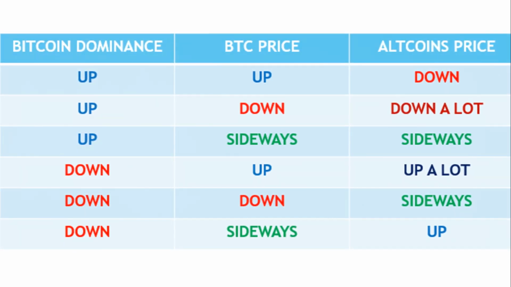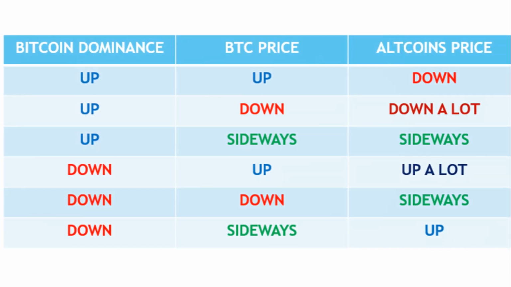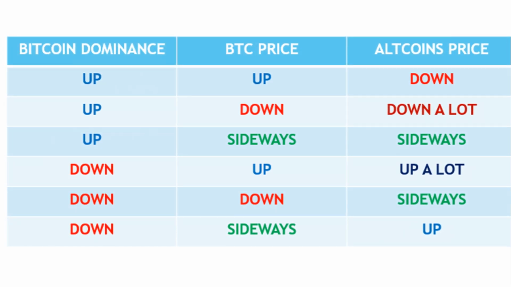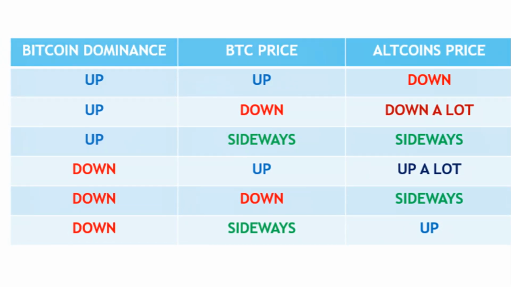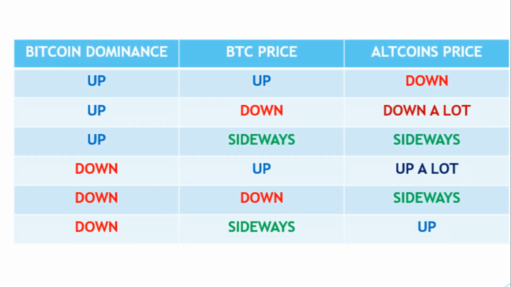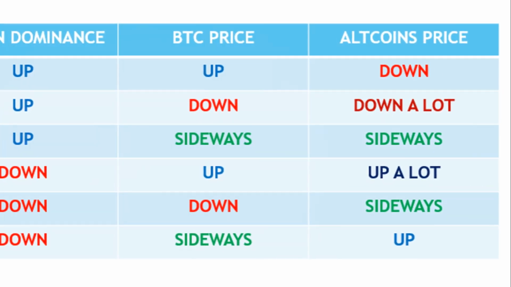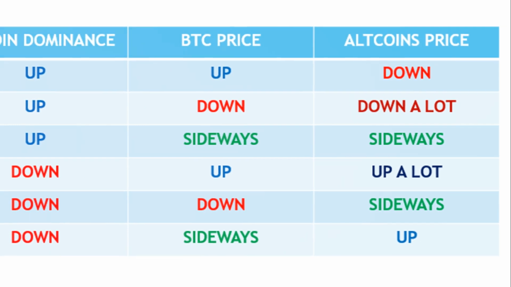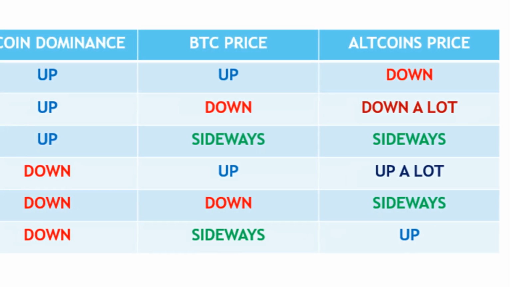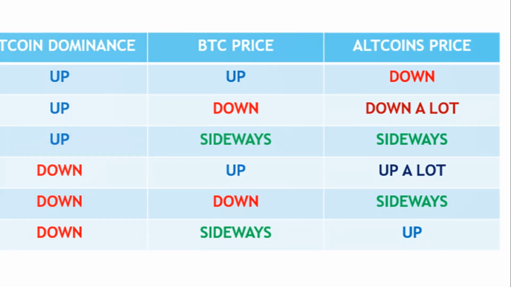Up, down, down a lot. Since altcoins are more volatile than Bitcoin, they will fall more than Bitcoin when BTC falls and its dominance rises. This occurs when it makes highs in the bull run and begins a bear market. The money that has entered the altcoins during the bull run leaves the altcoins to go to the most stable and safe value, which is BTC.